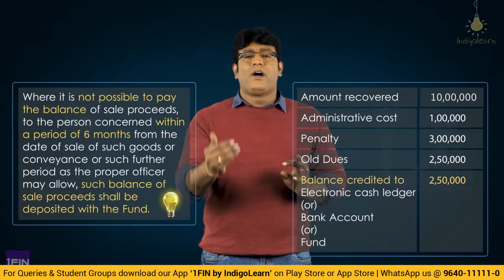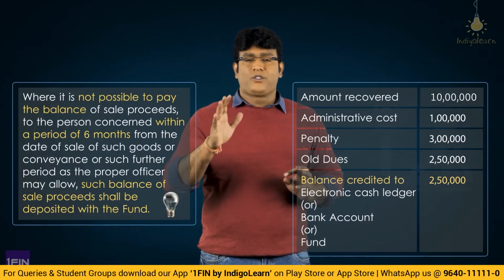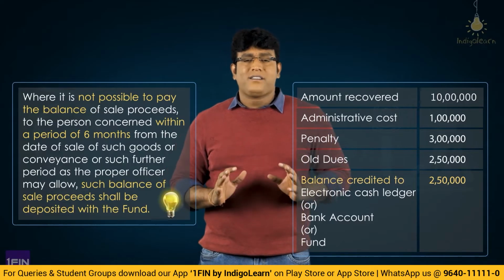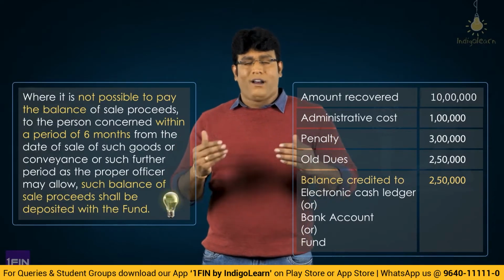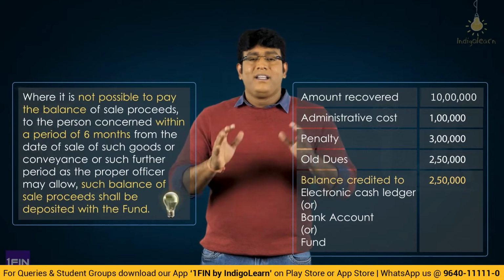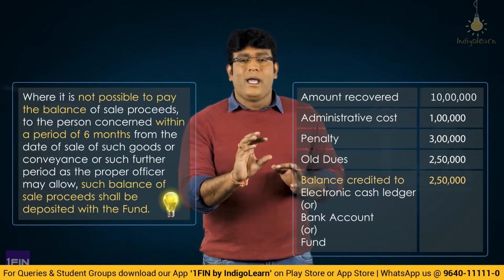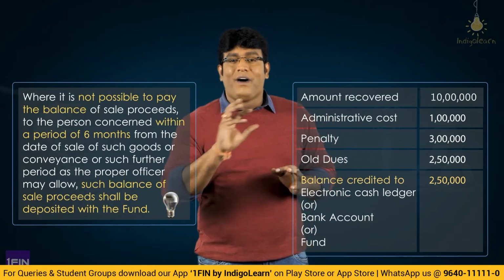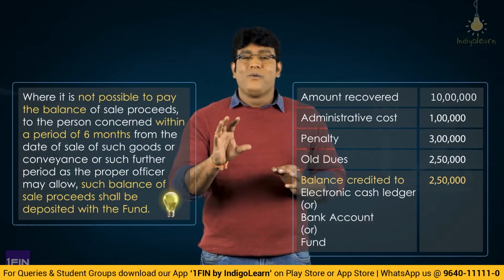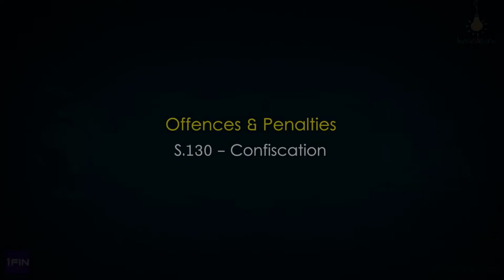And if it is not possible to give that 3.5 lakhs to the concerned person within 6 months from the date of sale or further period as PO may allow, then in such case, my dear friends, that amount shall be transferred to the fund. That is nothing but consumer welfare fund. This is an interesting story of this beautiful and fantastic section known as section 129.